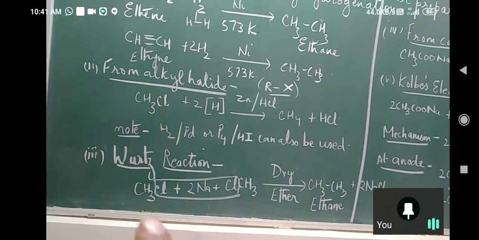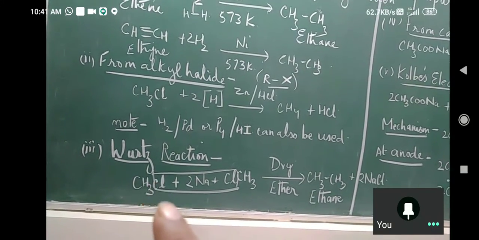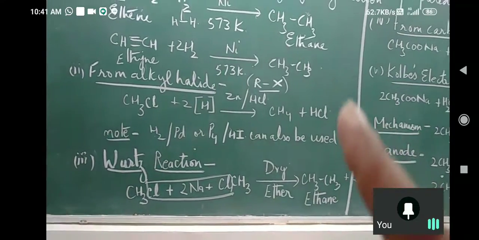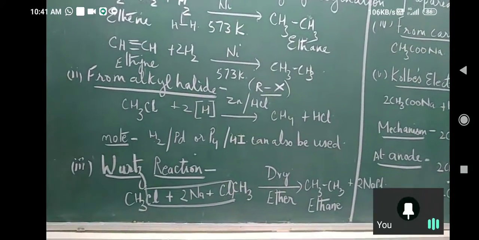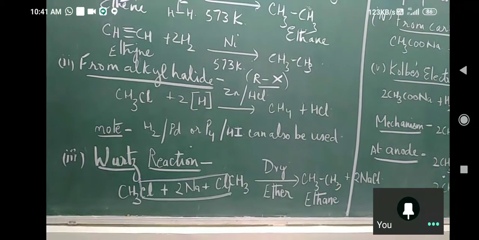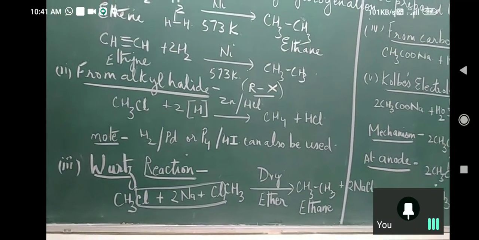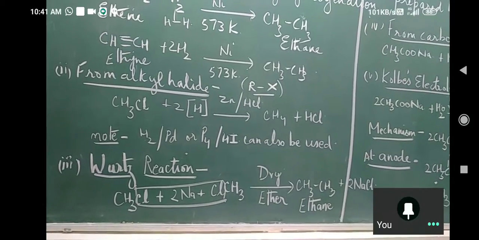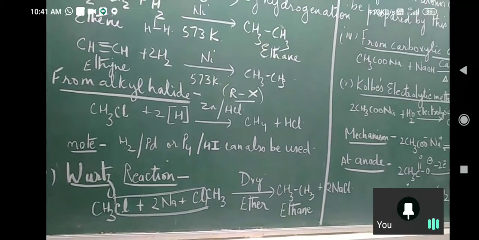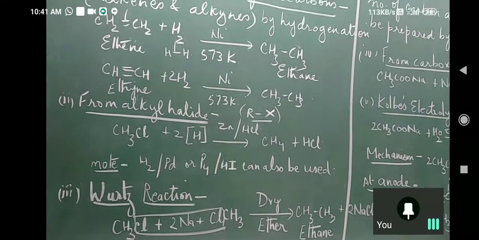If I take propyl chloride, then propyl chloride gives hexane, very good. Now tell me one thing, can we produce methane by this method? Why? Because for methane, there is no alkyl halide with half a carbon, isn't it? Minimum carbon value has to be 1.